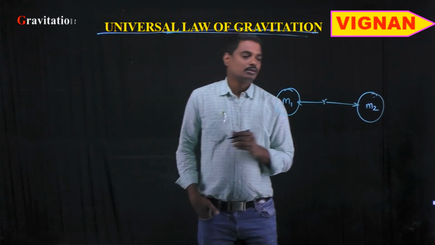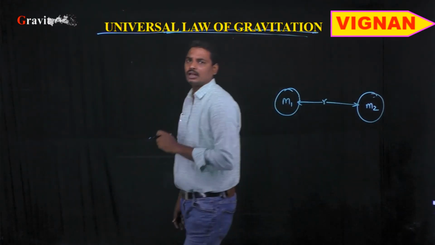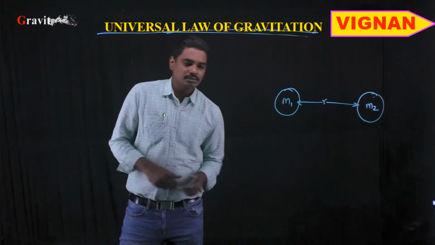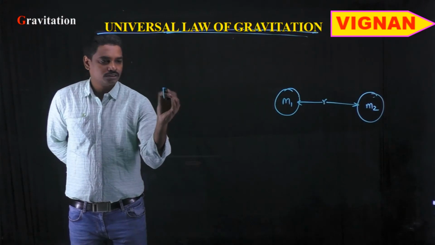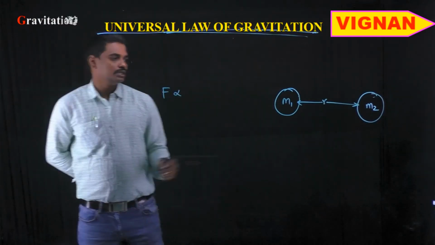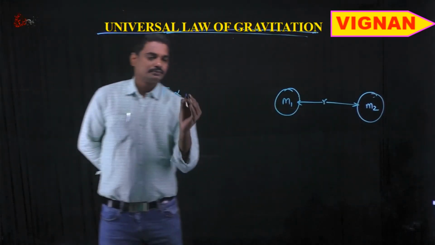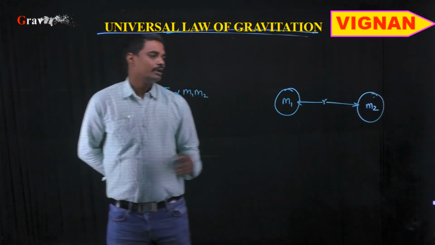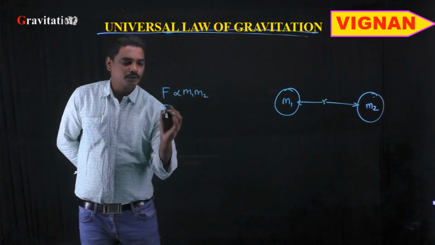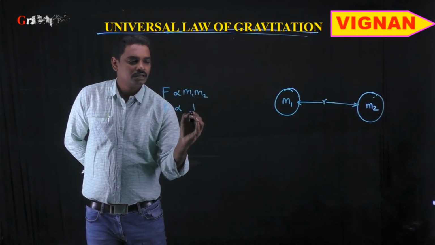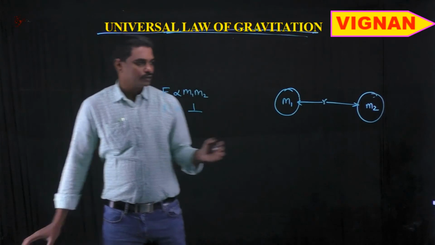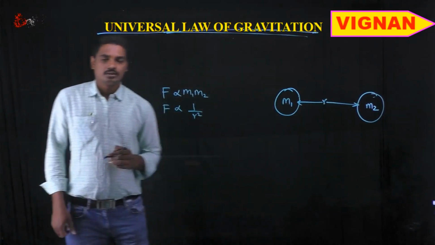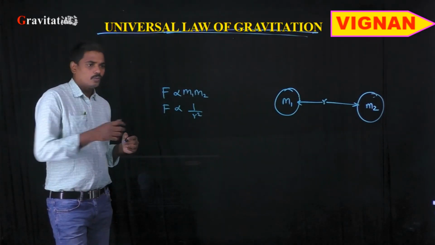According to the universal law of gravitation, the force F between these two particles is directly proportional to the product of their masses, m1 into m2, and is inversely proportional to the square of the distance between them, r square. So F is proportional to 1 by r square.